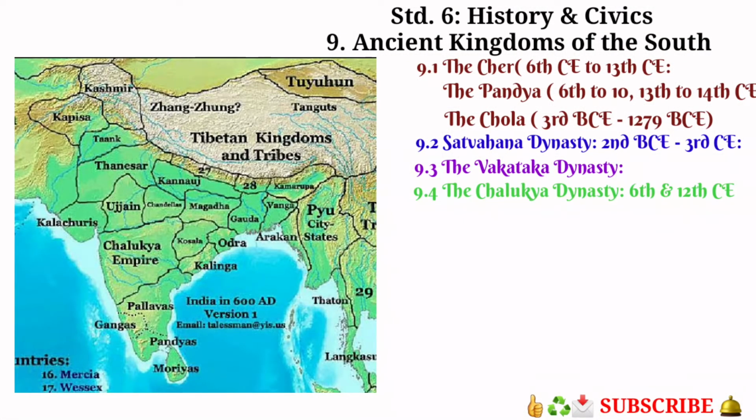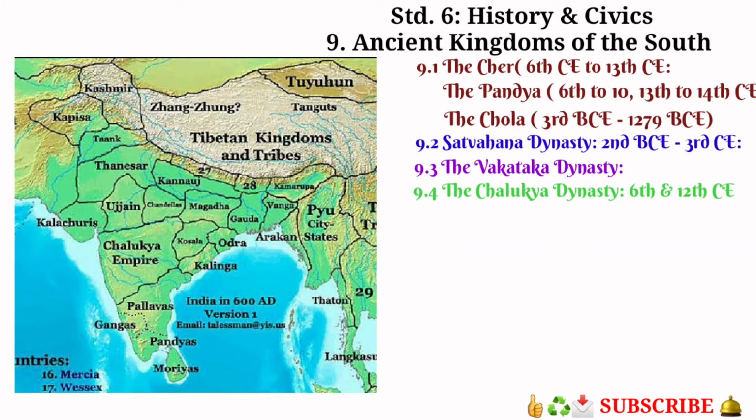9.4, the Chalukya Dynasty. Students, the Chalukya dynasty in Karnataka was a powerful one. The period of the Chalukya dynasty was the 6th century to the 12th century. It is also called a classical Indian royal dynasty. The Chalukya dynasty ruled southern and central India.